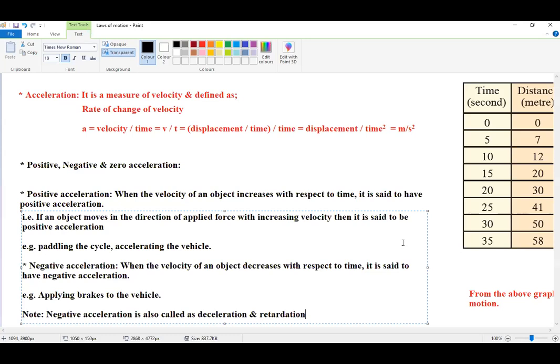Retardation itself means negative acceleration, or you may be asked to define deceleration. Again, deceleration itself means negative acceleration. Understood? Yes, sir. So we will highlight this point: deceleration means negative acceleration. It also means retardation.